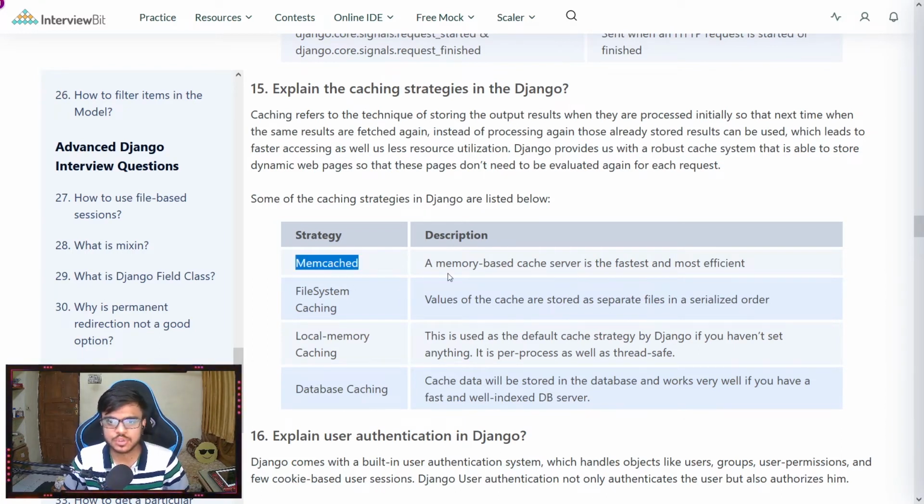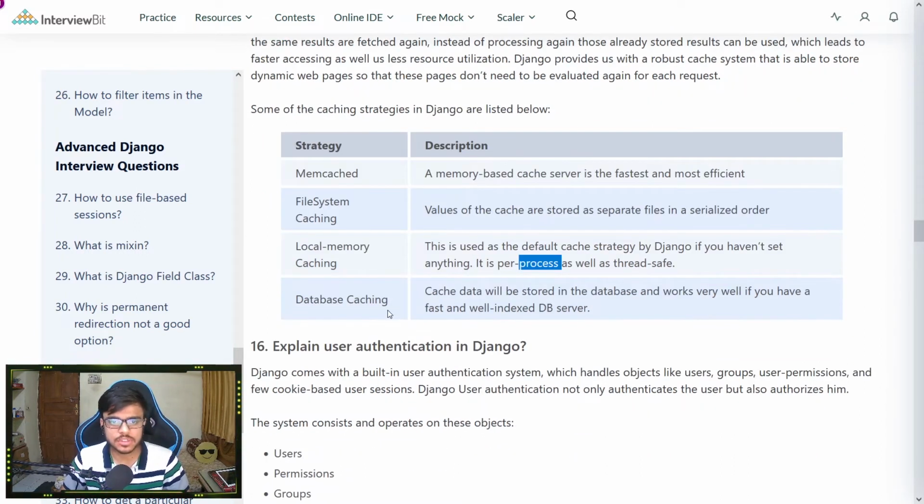First is Memcached. We store the request in memory and it is the fastest and most efficient. Then we have file system caching, where the values are cached or stored in a file in serialized order. Then we have local memory caching. This is used by default by Django if we haven't set anything, and it is per-process as well as thread safe. Next we have database caching. This would be stored in our database and works well if our database server is fast and well indexed.